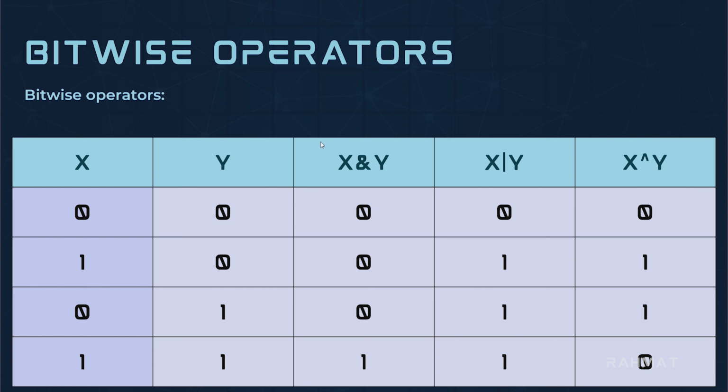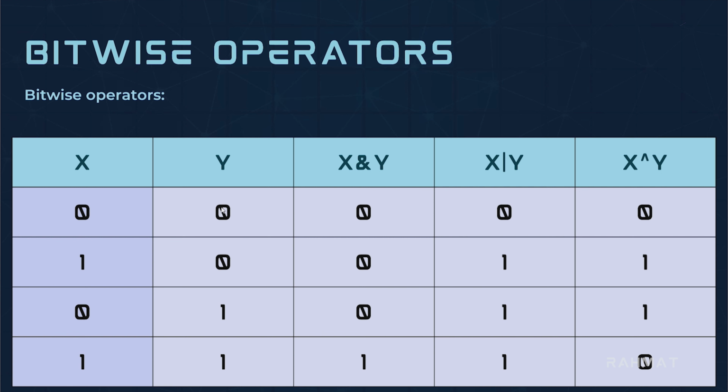For now we'll talk about these 3 only, so they're cool and we'll use them a lot. Now let's talk about how the bitwise AND works. Bitwise AND means if both the operands are true, then the result would be true.